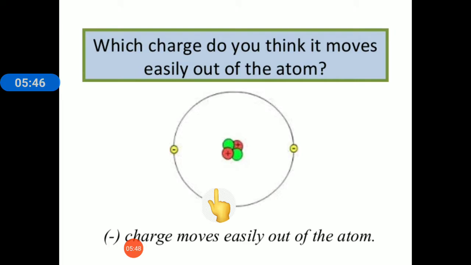We can understand this by an example. Suppose an atom has 7 protons and 7 electrons. Now 1 electron is lost. Now the atom will be having 6 electrons and 7 protons. So it has more protons, that is, it is more positively charged.